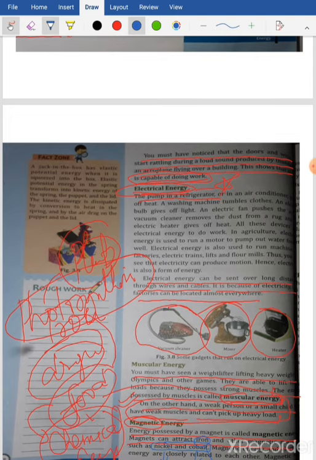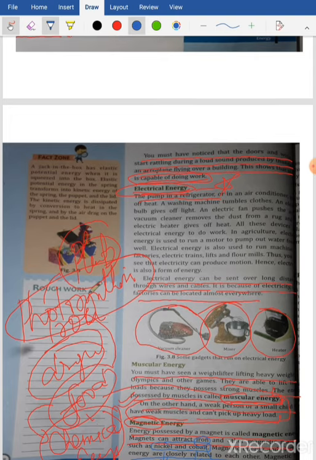Magnetic energy and electrical energy are closely related to each other. This relationship we'll learn in class 10. Relationship between electricity and magnetism. There is a separate chapter called electricity and magnetism in class 10's book. There we will be learning about the relationship between magnet and electricity.